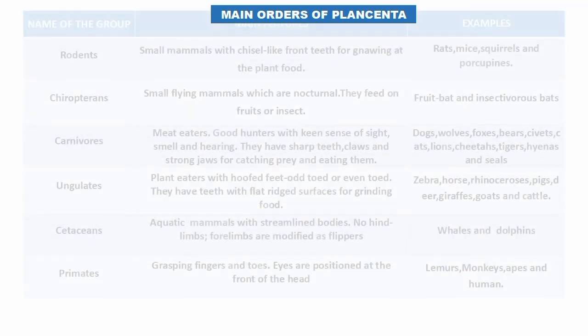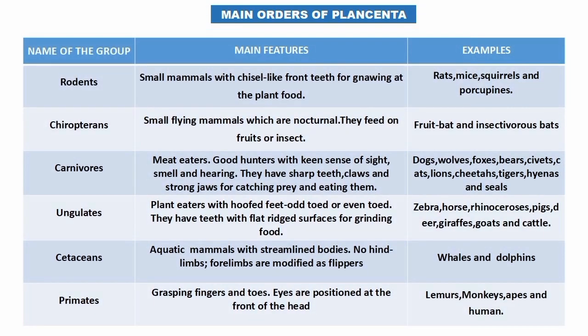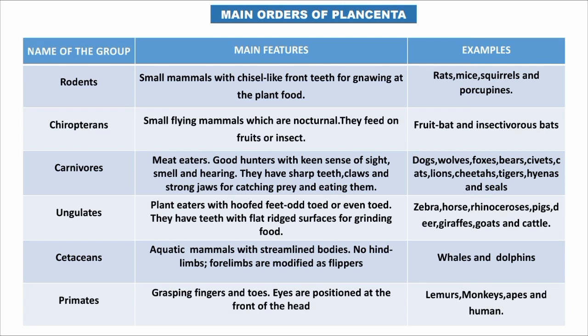Without further ado, let's go to the main orders of placental mammals, that is classifications of some mammals. The first one we have is rodents. That is order number 1, rodents. These are small mammals with scissor-like front teeth for gnawing plant food. Examples of them are rats, mice, squirrels, and porcupines.